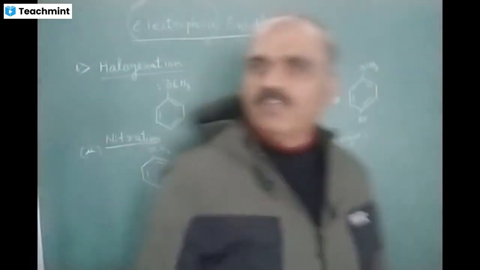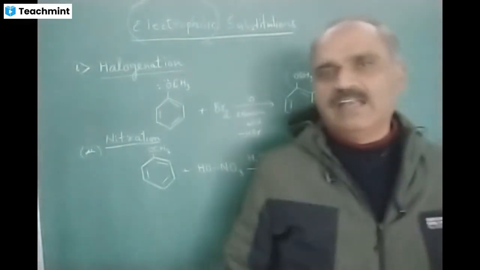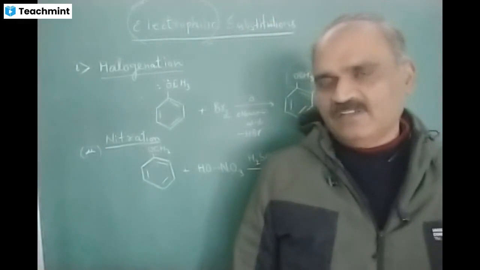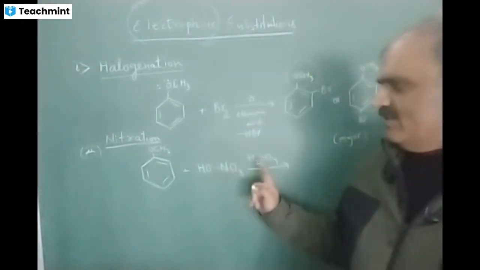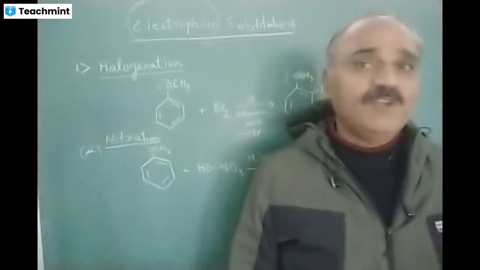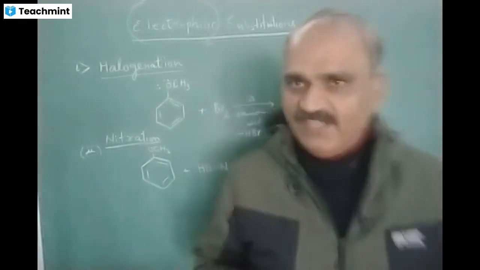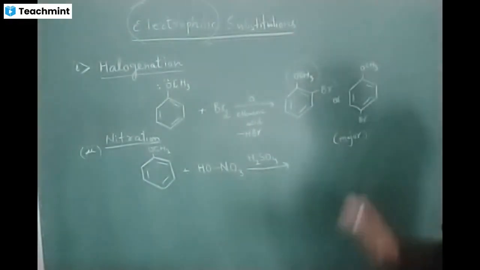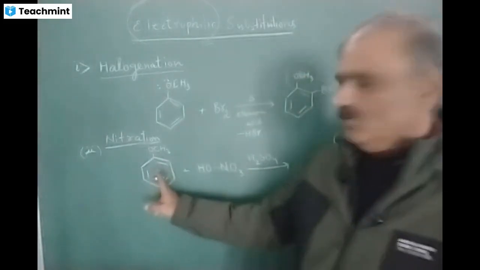Whenever we have to carry out nitration, we use sulfuric acid as a catalyst, and a mixture of nitric acid and sulfuric acid is called nitrating mixture because it causes nitration. So we are using nitrating mixture with anisole.